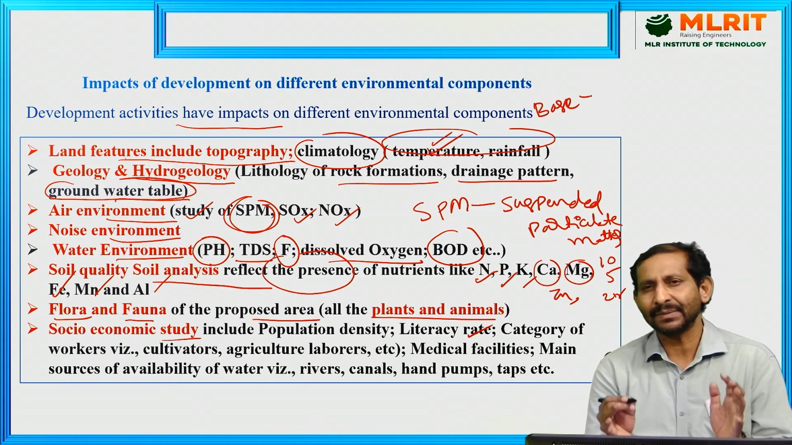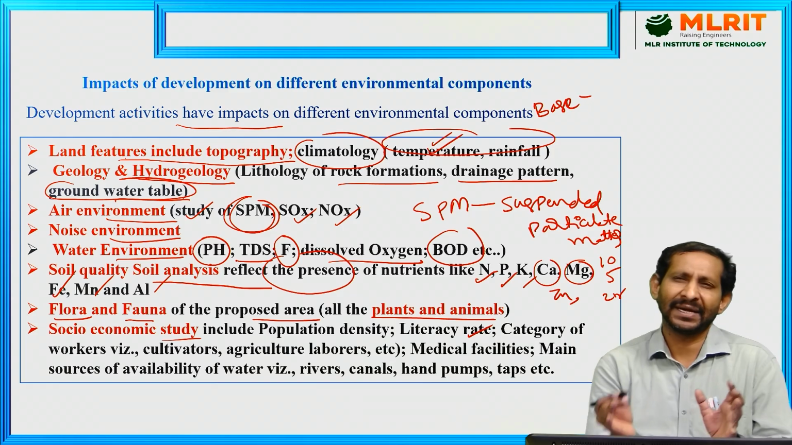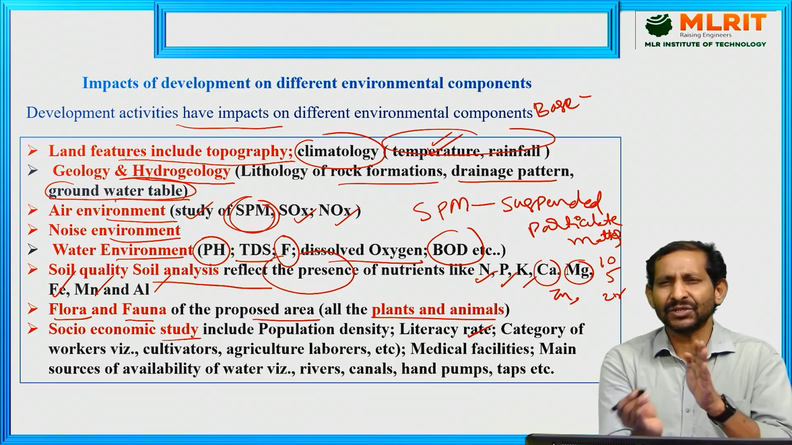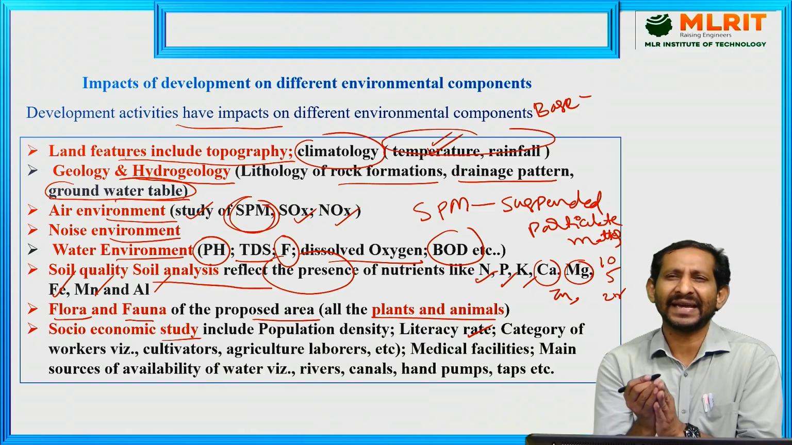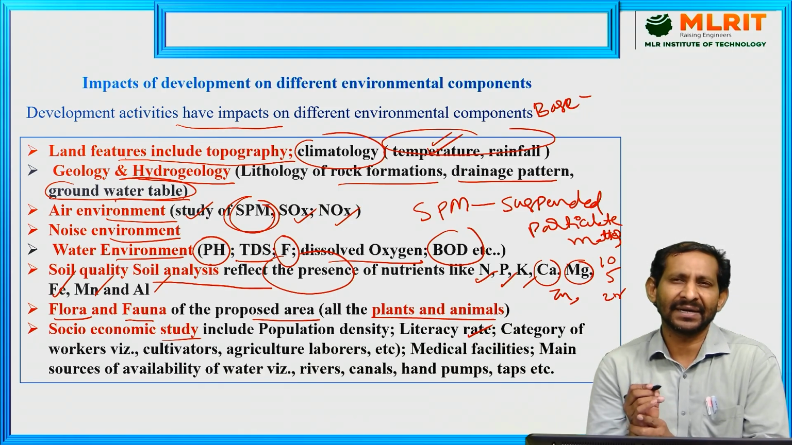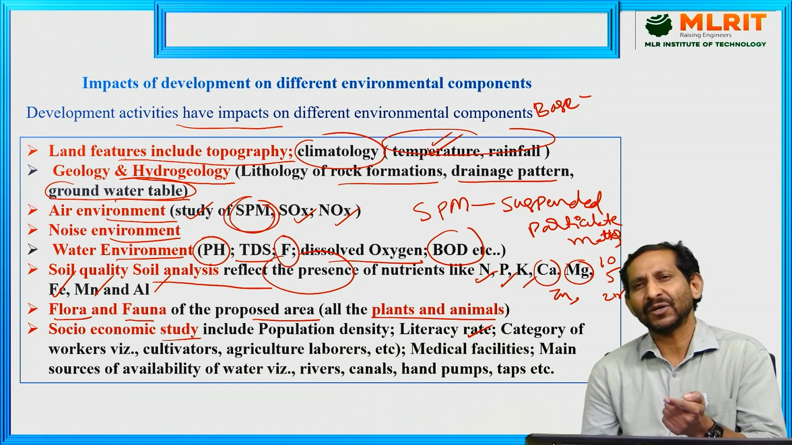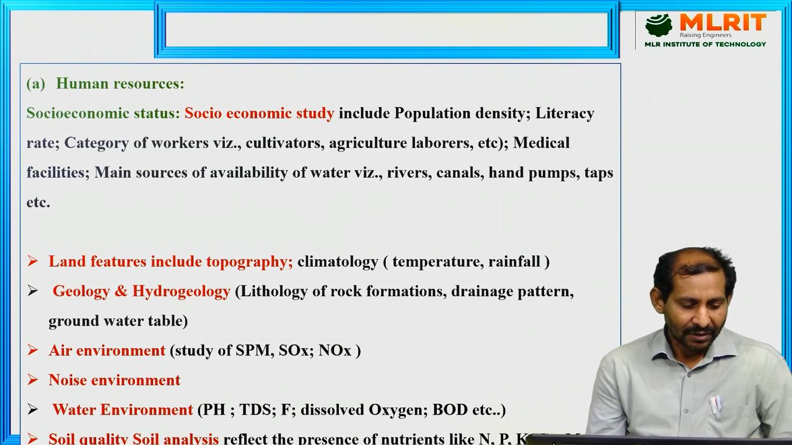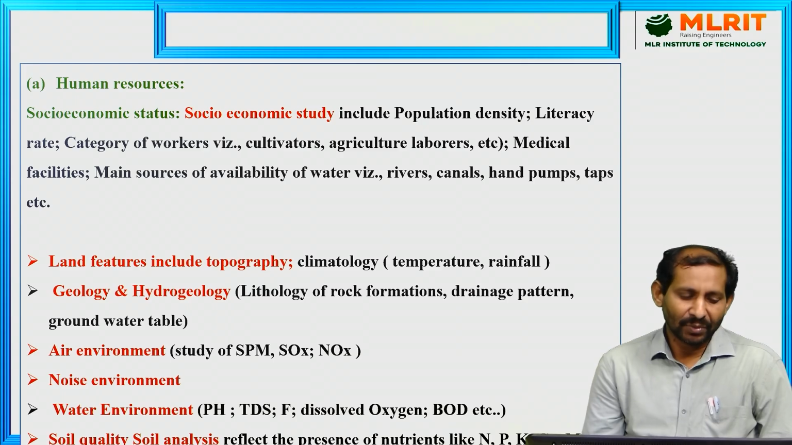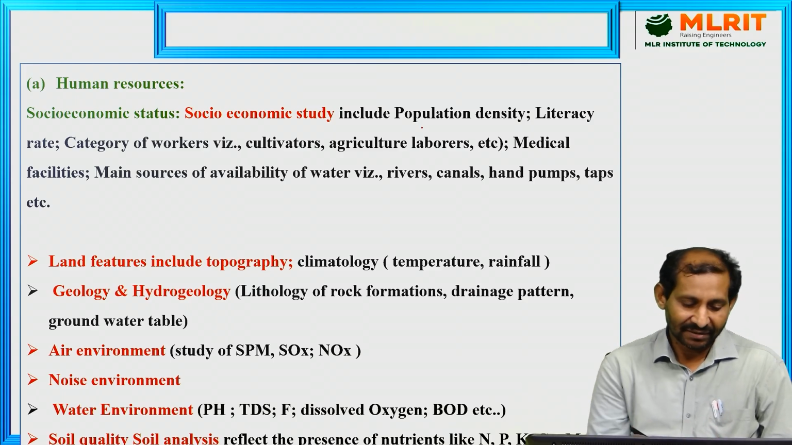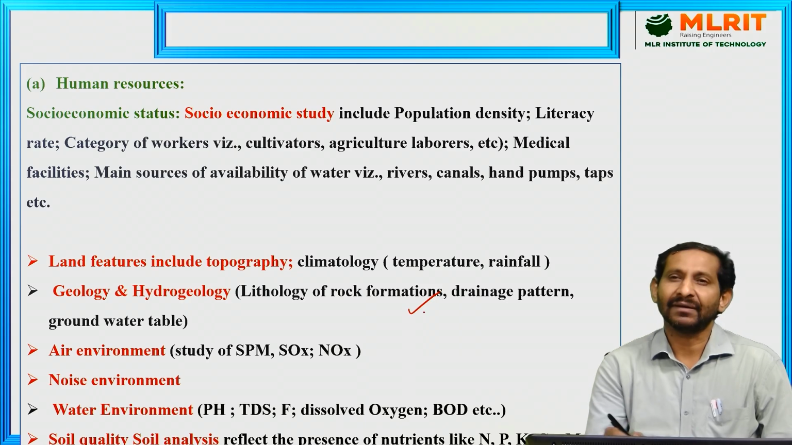Once this baseline data is collected, it will be compiled with the project parameters. Based on these two, after compilation, you write the environmental impact statement and submit it to the Ministry of the Environment. These are the different human resources and socio-economic status related aspects, which the previous slide explained.